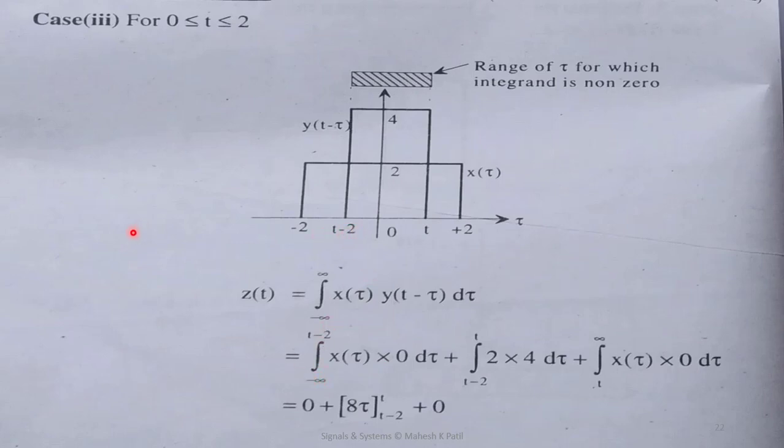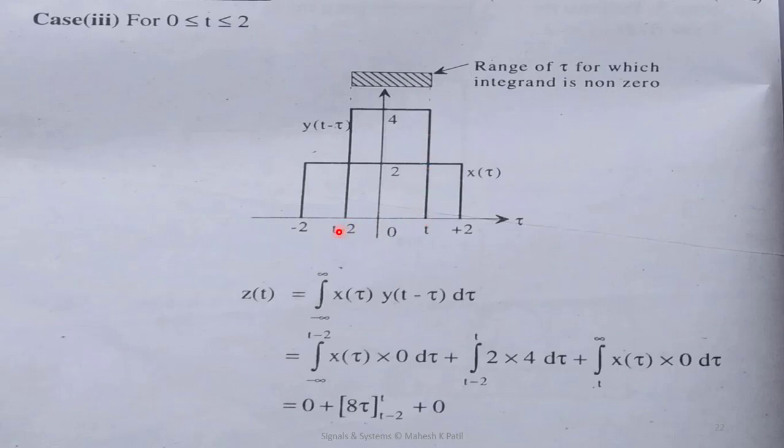From minus infinity to t minus 2, there is no overlapping between x(t) and y(t minus tau), so this integration answer is 0. And from t minus 2 up to the t value, you can observe the overlapping here.